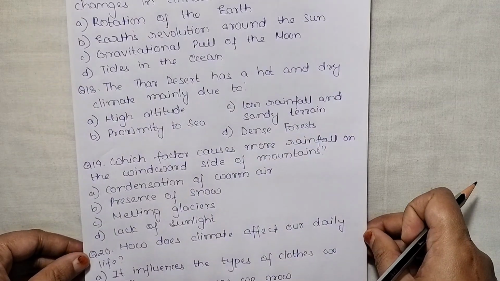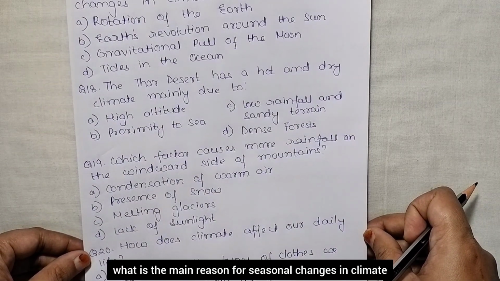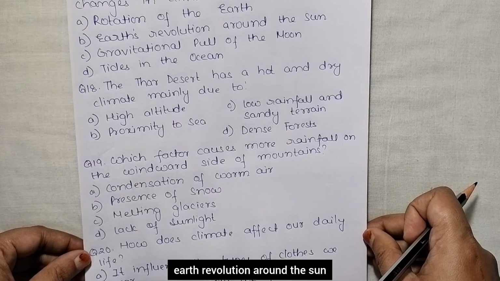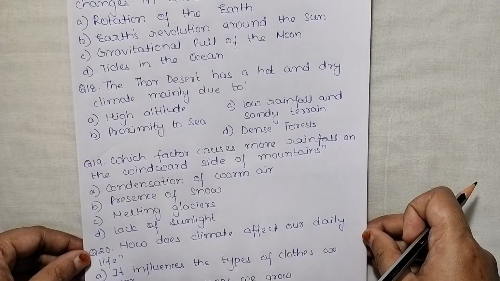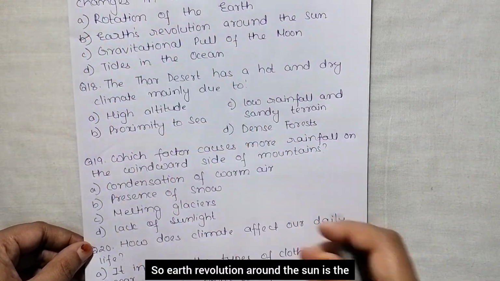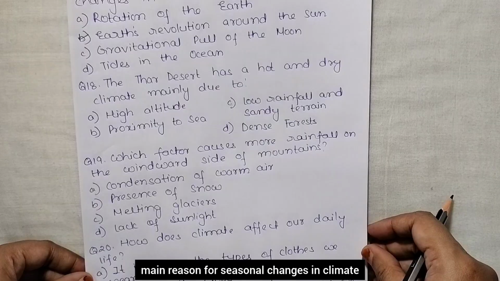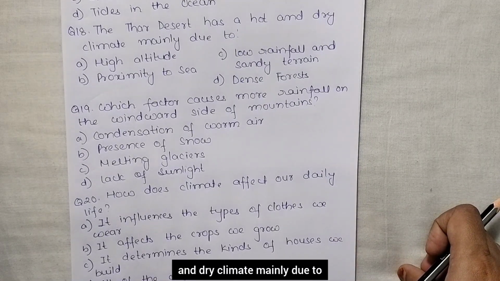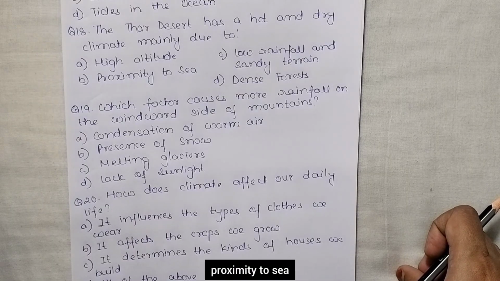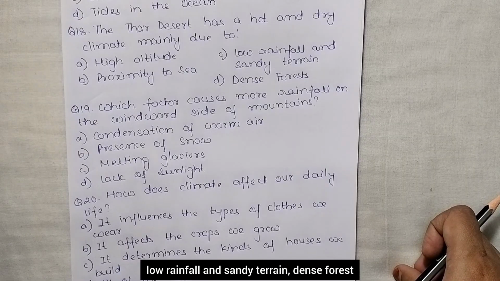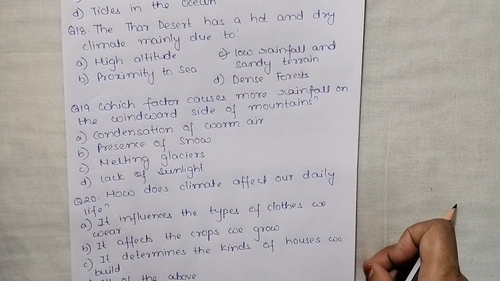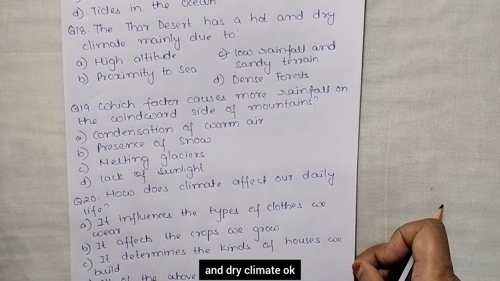Next, what is the main reason for seasonal changes in climate? And the options are rotation of the earth, revolution around the sun, gravitational pull of the moon, tides in the ocean. So earth's revolution around the sun is the main reason for seasonal changes in climate. Next, the Thar Desert has a hot and dry climate mainly due to, and the options are high altitude, proximity to sea, low rainfall and sandy terrain, dense forest. So, the correct answer is low rainfall and sandy terrain. That's why Thar Desert has a hot and dry climate.